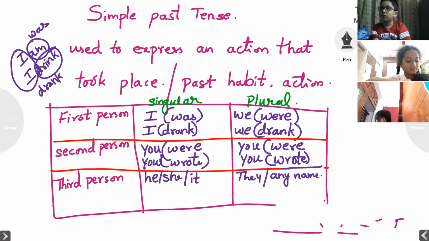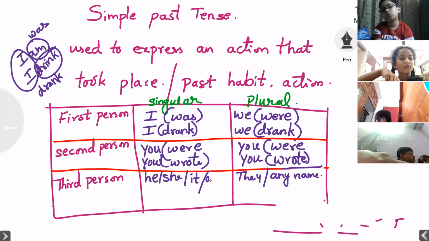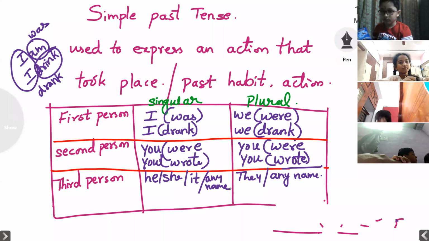Now third person, you see children, he, she, it. In simple present tense also we have discussed the third person, he, she, it. And here also we are using he, she, it, or any name or noun, you can tell any name. So with this, what do you have to use?